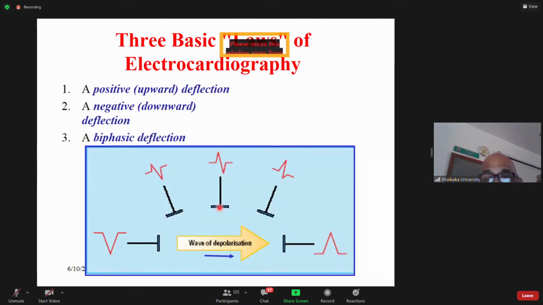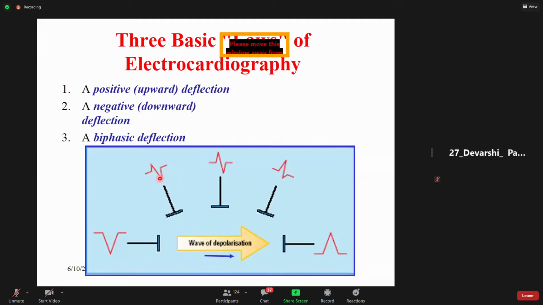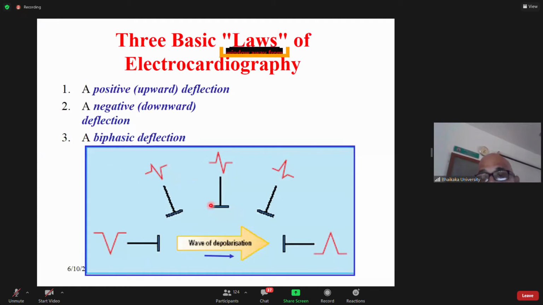If it is in the center, then it will give you a biphasic deflection, which is towards the sides. It might give you other different forms. So the amplitude will vary depending upon the direction of the electrical vector, the wave of depolarization, and the orientation of the electrode, where the electrode is. Clear? Okay, let's go further. Be with me, please.